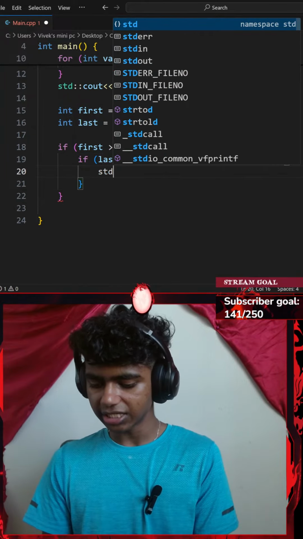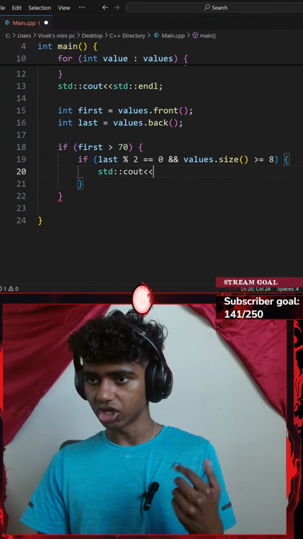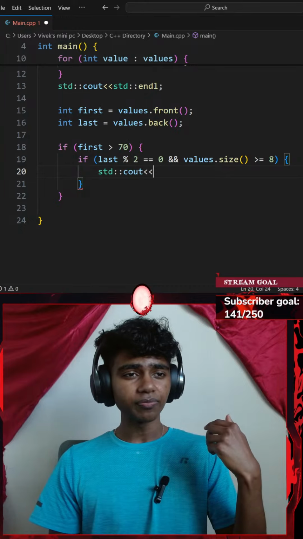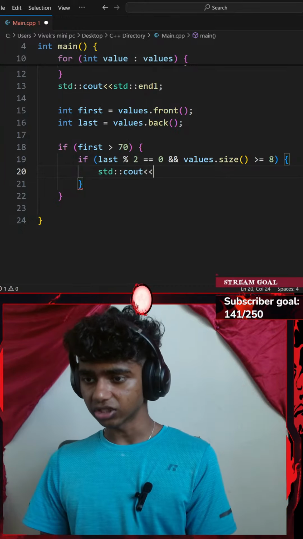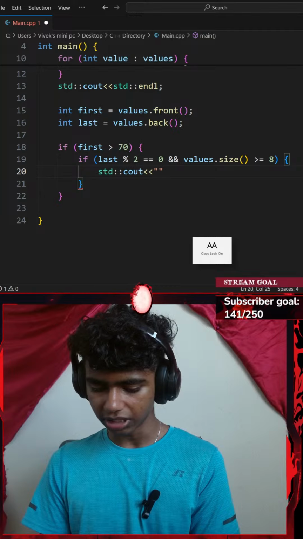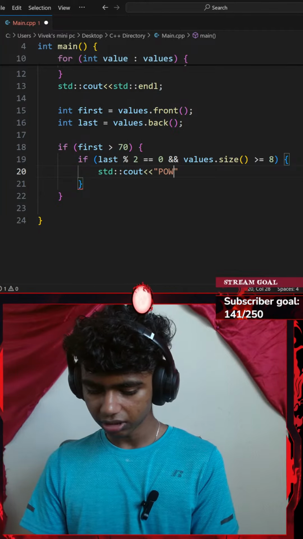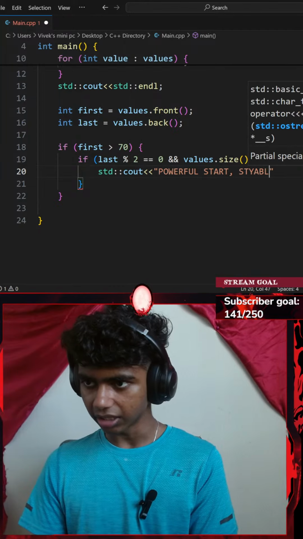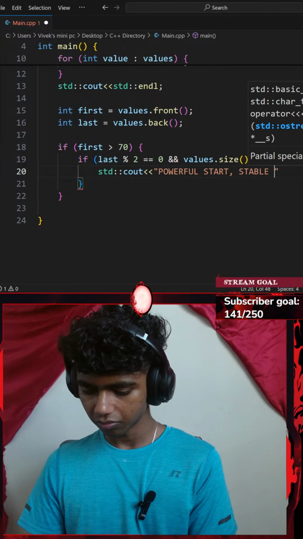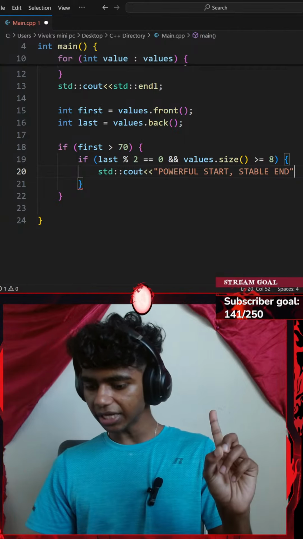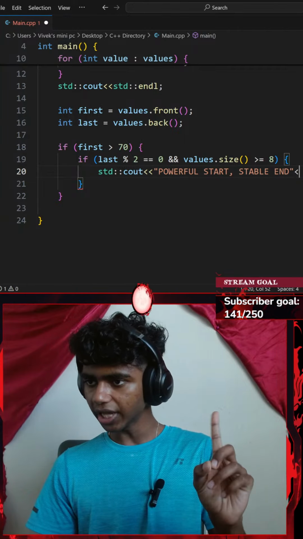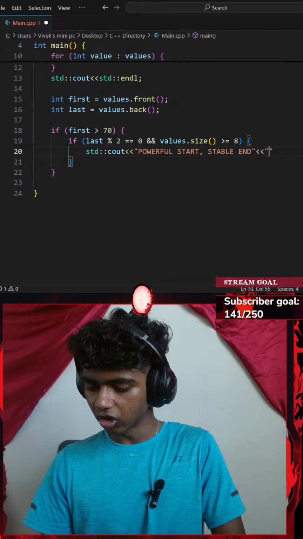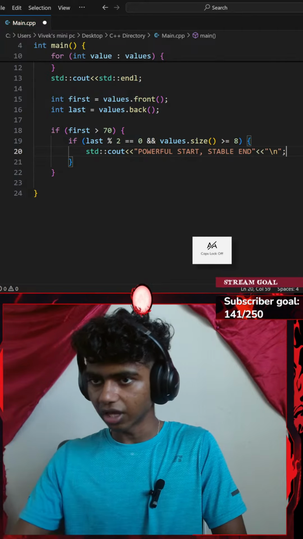So let's go with a standard console output with an insertion operator that says something like powerful start, stable end. So let's go with a pair of double quotes that says powerful start, comma, stable end. Okay, perfect. I will be ending that with a semicolon, but before that I'll add another insertion operator and go with a backslash n. That's a new line.